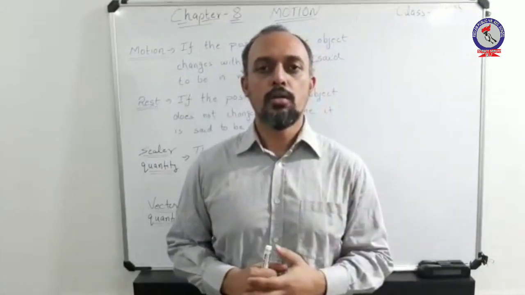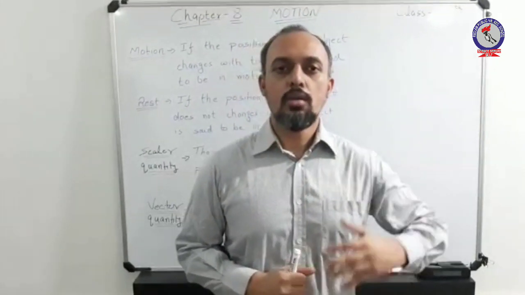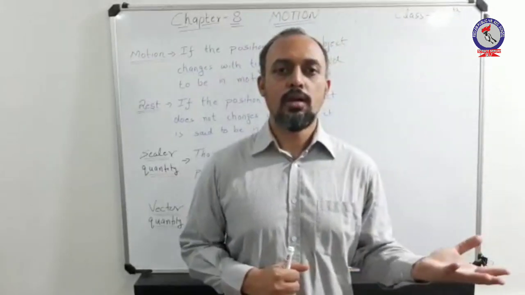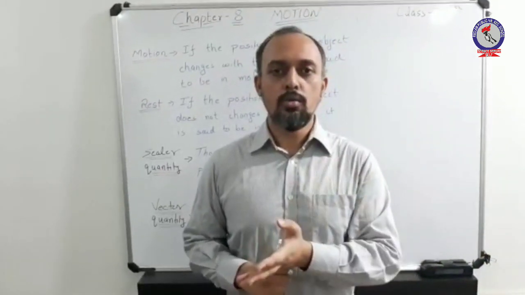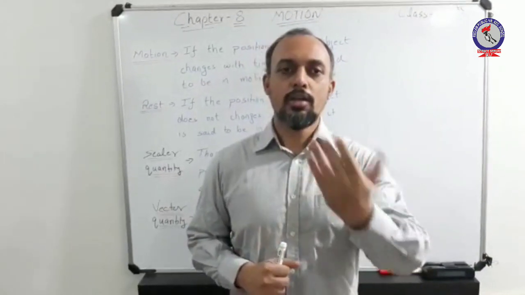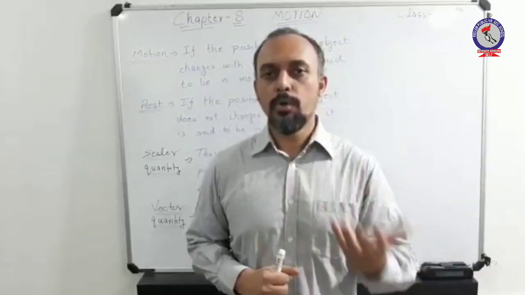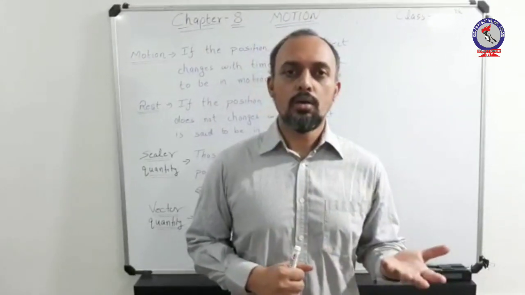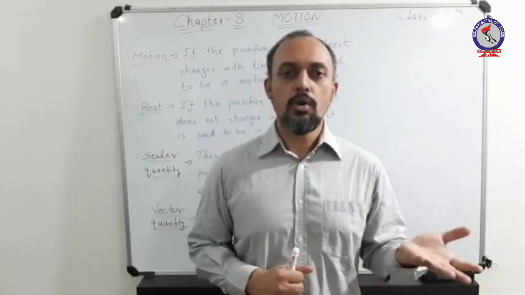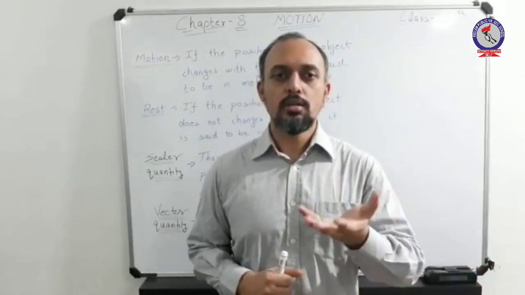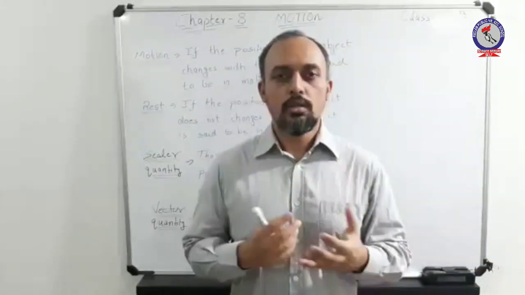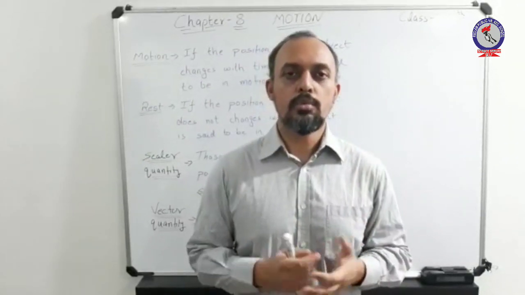The other part is the vector, which implies that along with the magnitude, if you add a direction to the particular quantity, that quantity becomes a vector.